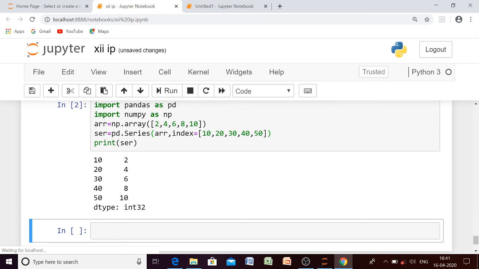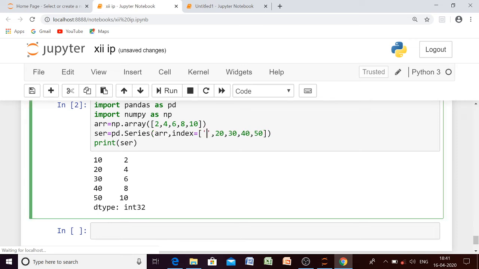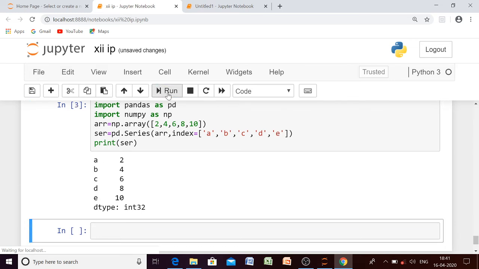You can give A, B, C, D. Let us check whether it is changing or not. Got it? So index can be anything.